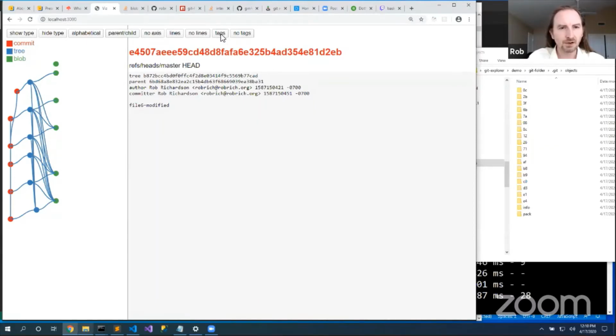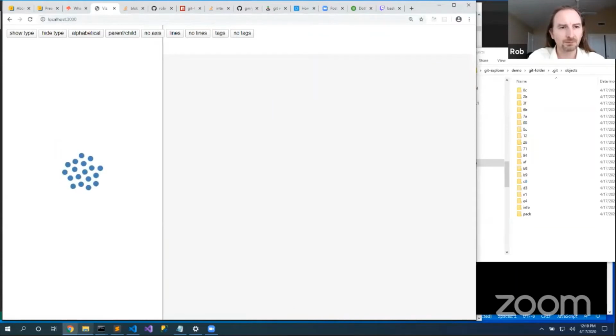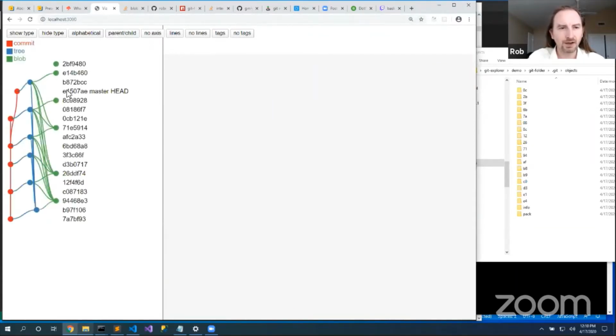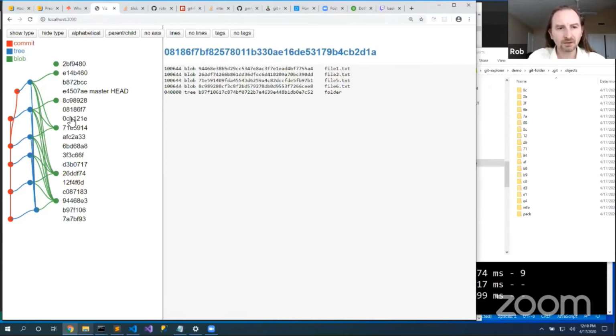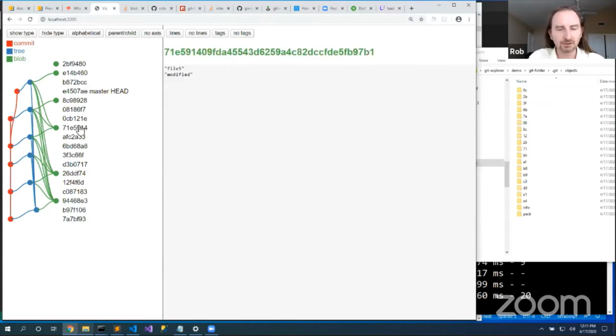Let's show some tags. Let's try that again. Let's show the types. We'll put it in parent-child. We'll put on lines. We'll show the tags. And now I can quickly browse through all of the content in my repository. As I click on each one, it will show me the content here in the other pane, showing me not only the type of node, the full hash, but also the file or the tree node contents or the commit contents. So that's objects. Any questions so far?